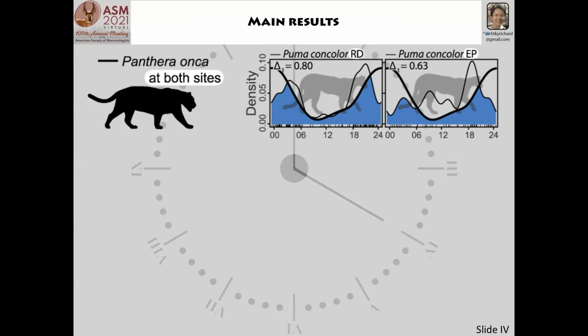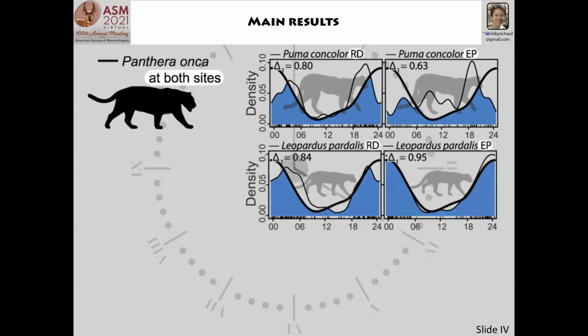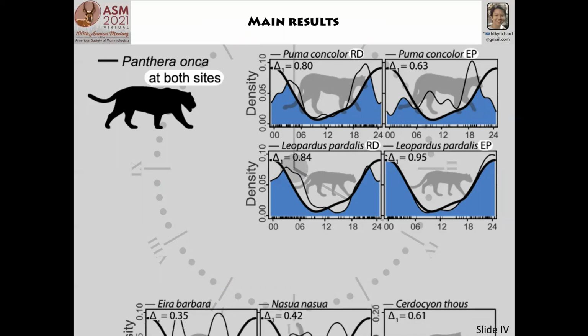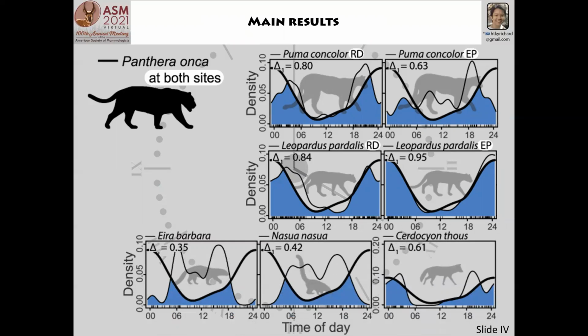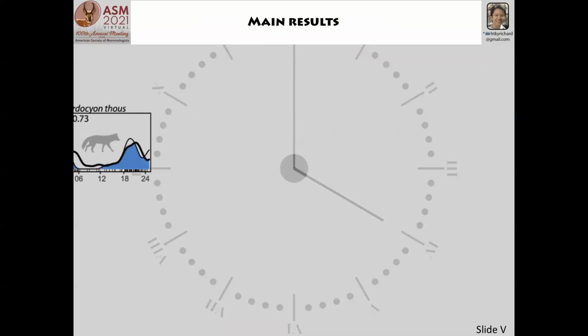For our main results, jaguars, the largest carnivore in our study area, overlapped greatly with pumas, but more at RD than at EP. With ocelots, we observed the opposite, but the overlap coefficient was still high. And the overlap with the three other smallest carnivores was lower compared to pumas and ocelots.